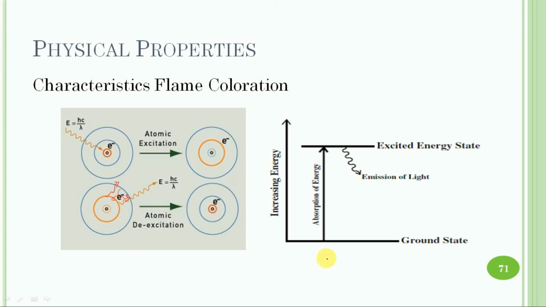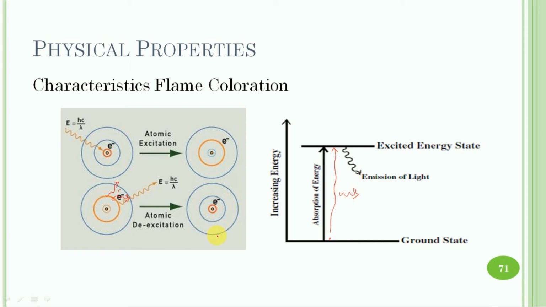So this picture shows the electron in the ground state, and as it is subjected to the Bunsen burner flame, the electron is excited from the ground state to a higher state. The higher state is highly unstable, and after some time the electron returns from the excited state to the ground state and emits light in the visible region.